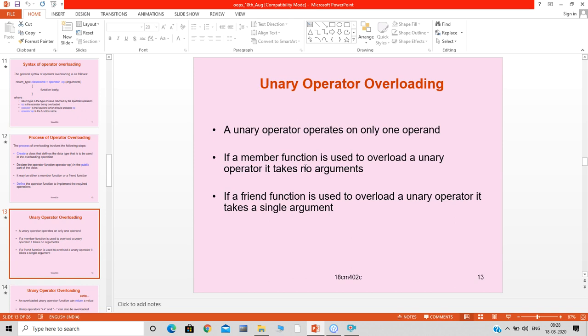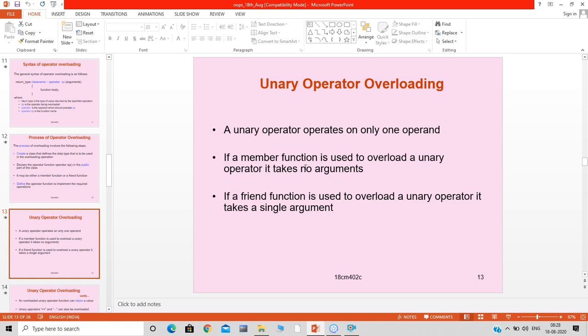Even when we discussed friend functions, we passed an object as an argument to the friend function, right? Even at that time we stressed that the friend function always has an object of that class as its argument.